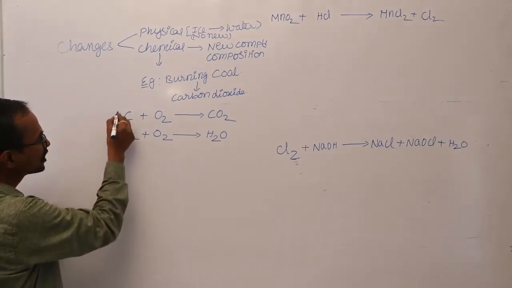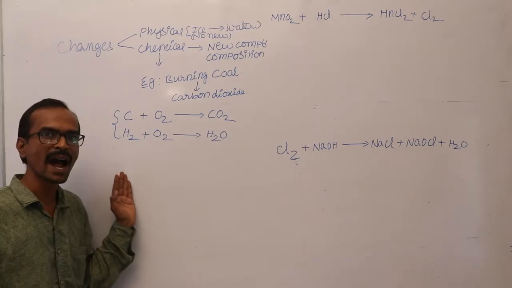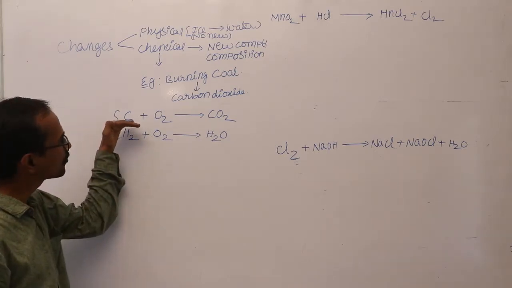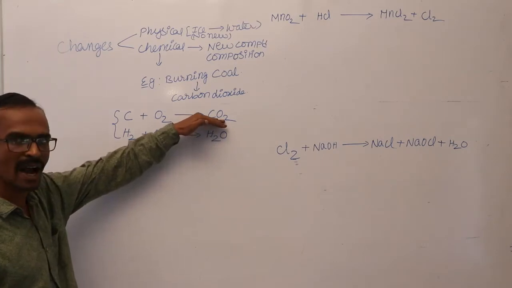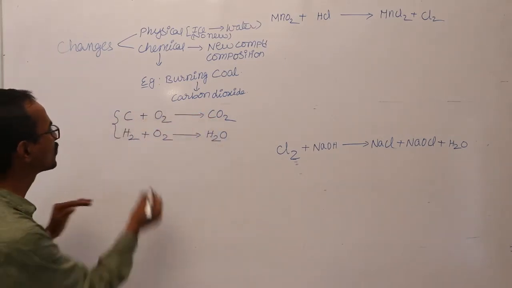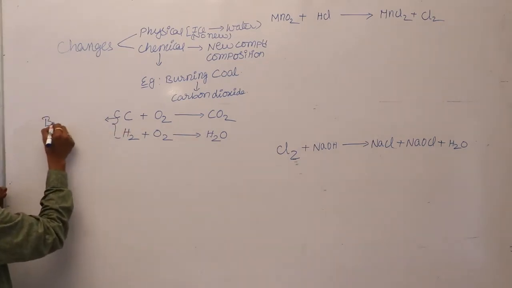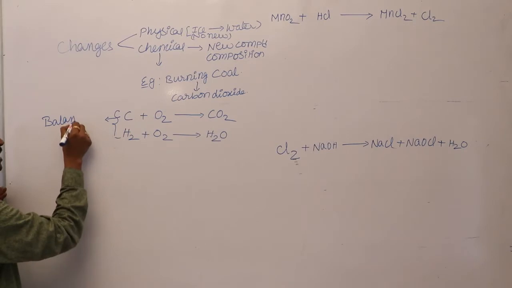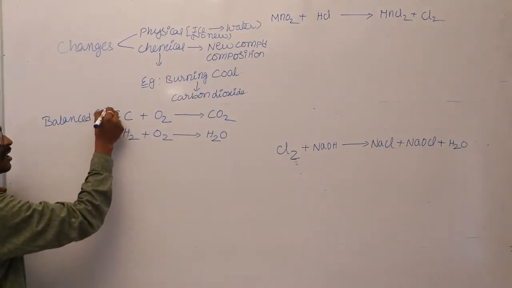If you observe these two equations, the number of atoms participating in the reaction is equal to the number of atoms present in the product. If both are equal, such a chemical equation is called a balanced chemical equation.